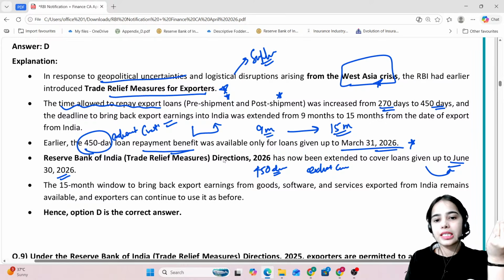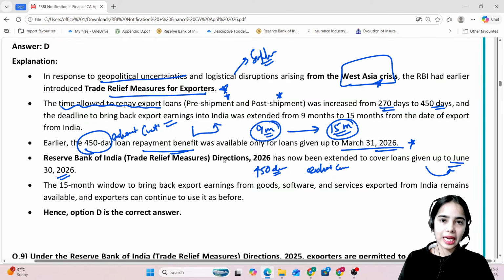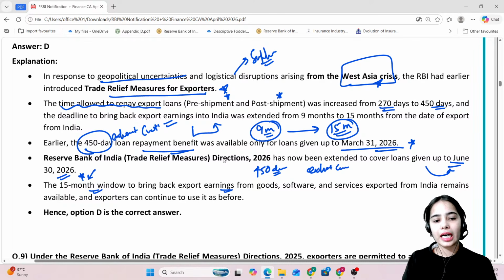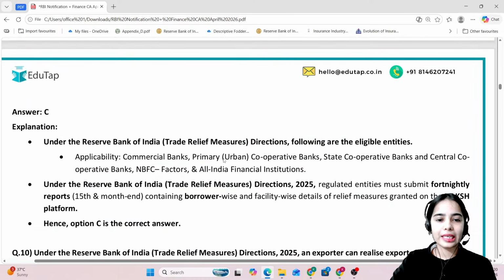Okay, as well as the 9 month to 15 month, you had to bring back the export earnings within 9 months, but now you can bring back the export earnings within 15 months. This window to bring back the export earnings is provided until further notice of the RBI. Okay. Who can provide the trade relief measures?